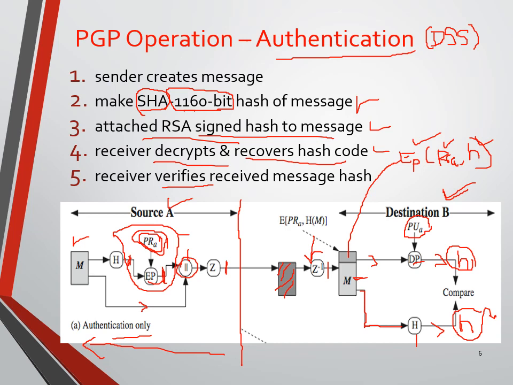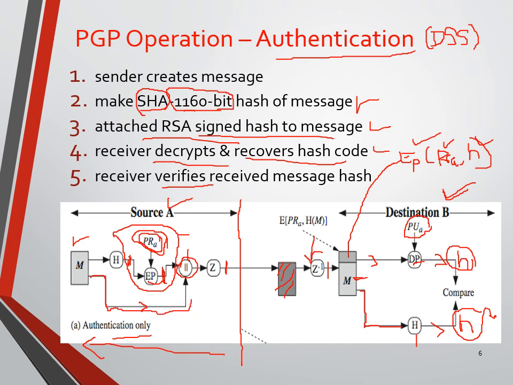So here we are only able to achieve authentication. There is no confidentiality. Why is there no confidentiality? Let's see. At the sender side we are considering the message as it is. We are not performing anything on the message.